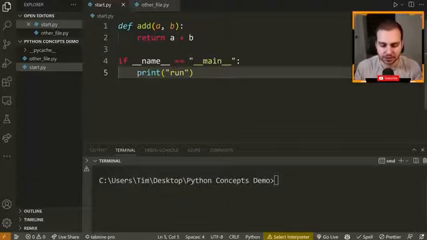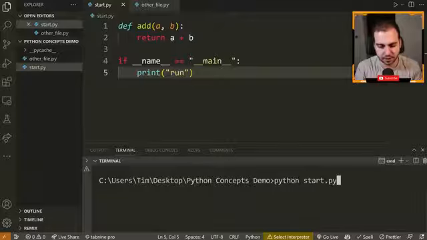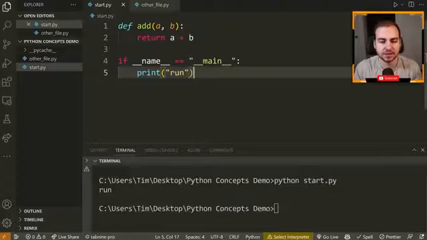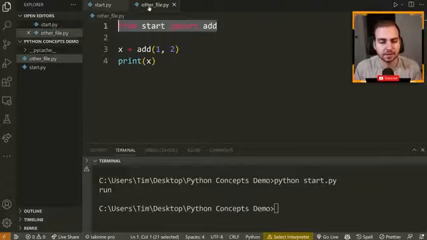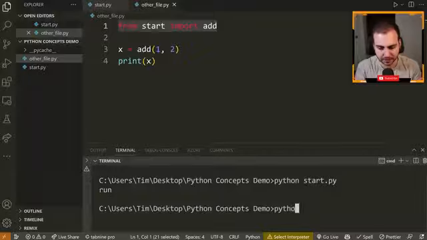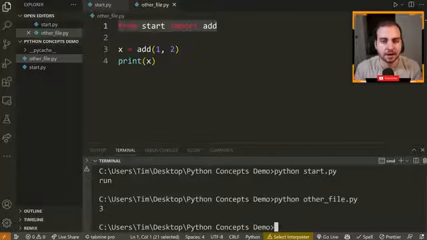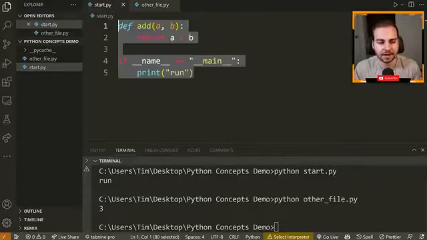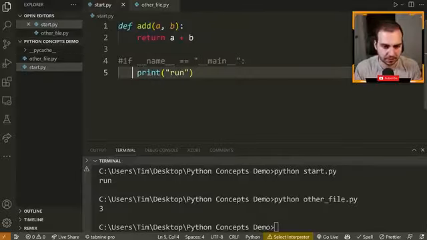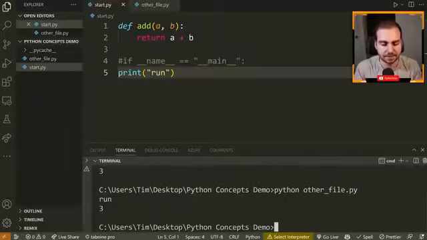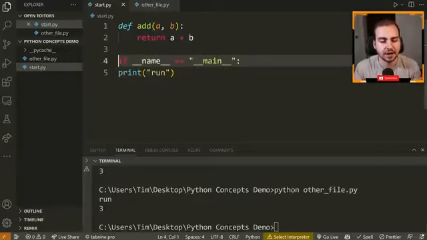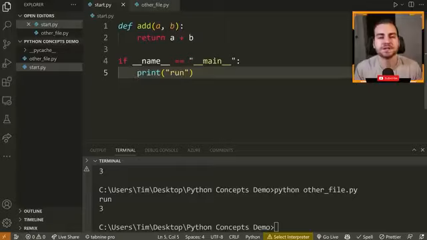It's better if I just show it to you. So if I go here and I run python start.py, you see that we get run printing out to the screen. However, if I run my other file, so python otherfile.py, notice it doesn't print out run. However, if I remove this line here and we remove the indentation, now it will print run. So the purpose, again, of having this line is to determine if you ran this file directly.